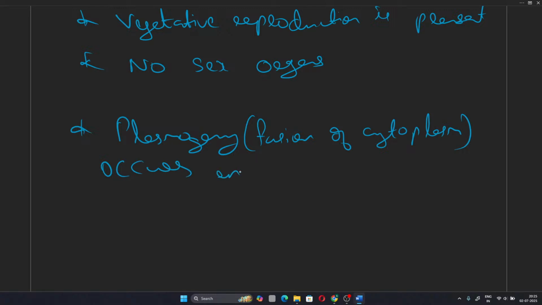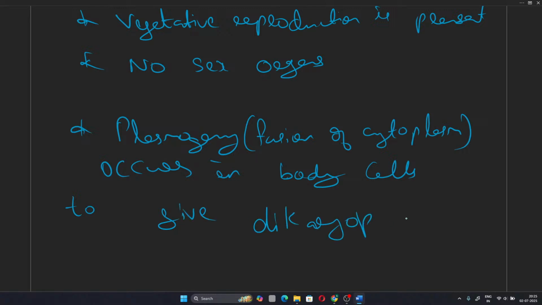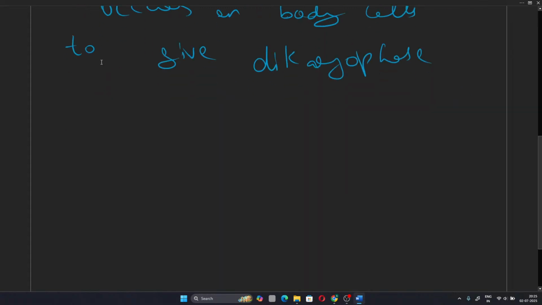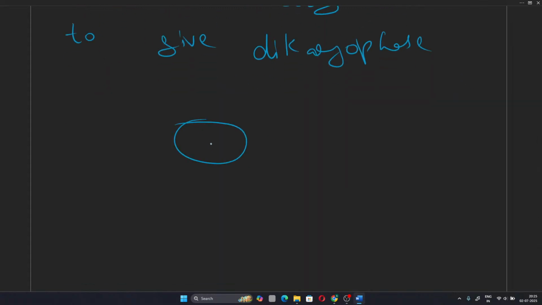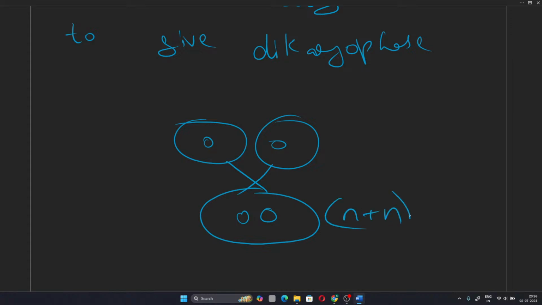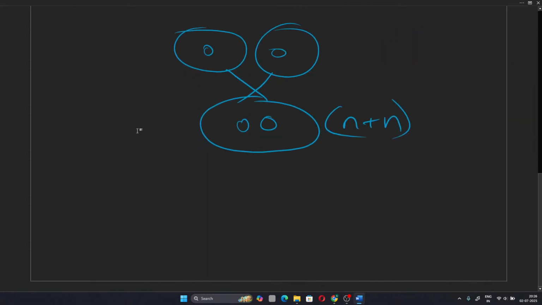It occurs in body cells to give a dikaryophase, a two nucleus phase. Basically, two cells will fuse to give an N+N ploidy. This resultant structure will give rise to the basidium.